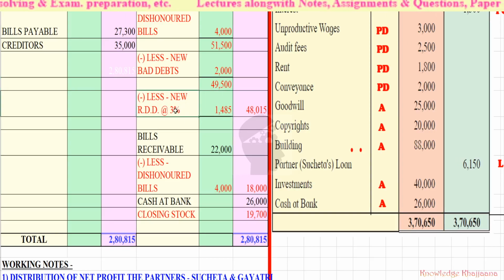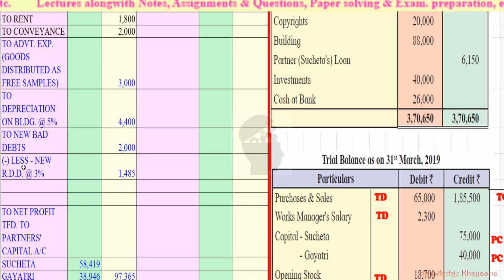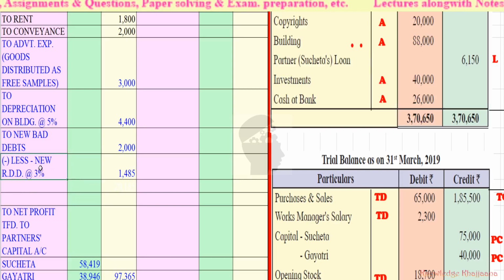Okay, now 3% RDD has been asked to be reserved on remaining debtors. So 49,500 into 3%, that is rupees 1,485, will be deducted from it. Okay, and what would be the final amount of debtors? It will be rupees 48,015. Okay, so we'll record this new RDD to the profit and loss account debit side. Okay, as bad debts are not there, we'll simply record it directly.